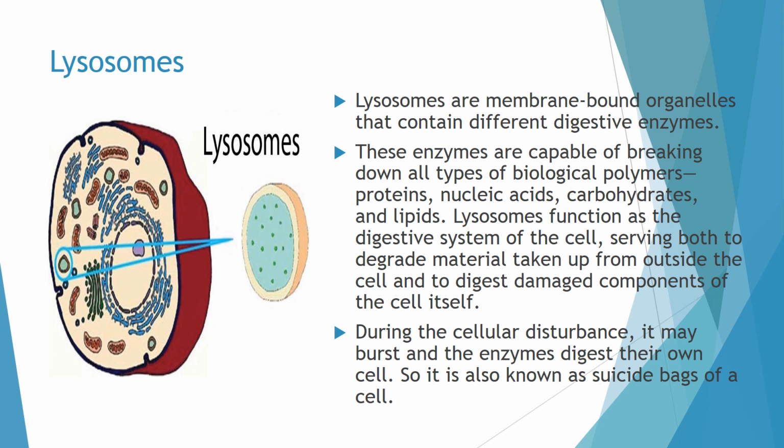These lysosomes combine with the food vesicle or food vacuole, and help in the digestion of the food. All these digestive enzymes present in the lysosomes are able to break down different biological polymers like protein, nucleic acid, carbohydrate, lipids, etc.